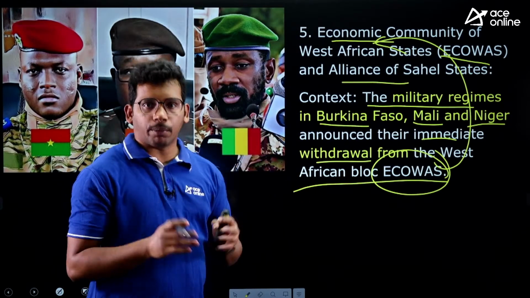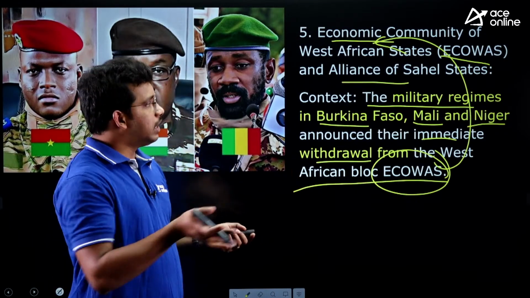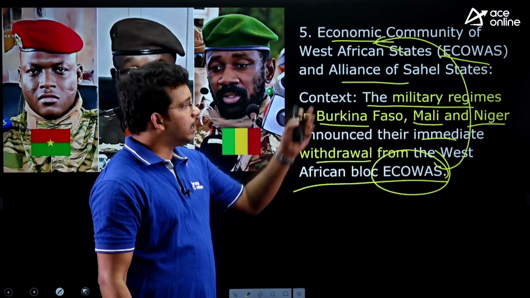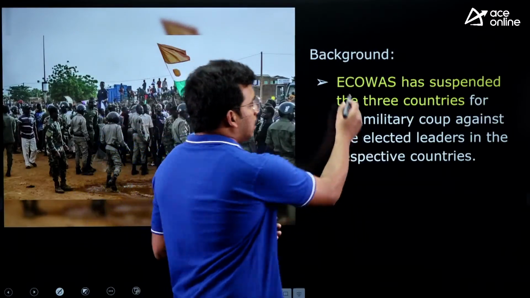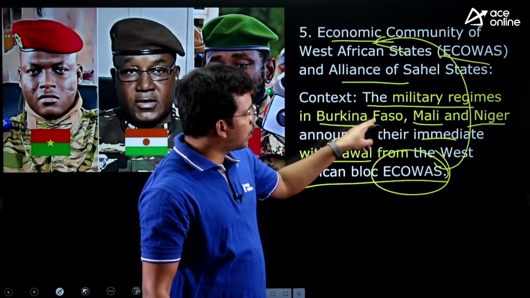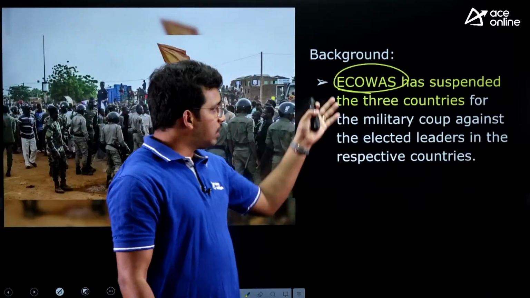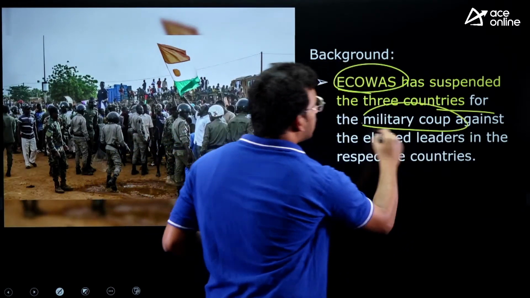We need to know the background, why they have announced, what happened earlier. Those things we need to know. Then we will go to ECOWAS and Alliance of Sahel States. First background is this. ECOWAS has suspended these three countries, Burkina Faso, Mali and Niger. They have suspended the countries because of the military coup.